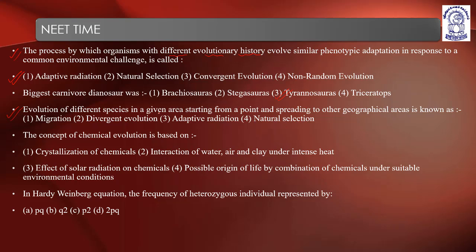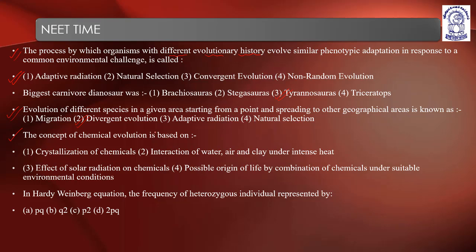Evolution of different species in a given area, starting from a point and spreading to other geographical areas, is known as what? Divergent evolution. When evolution of different species in a given area starting from a particular point spreads to other geographical areas, it is known as divergent evolution.